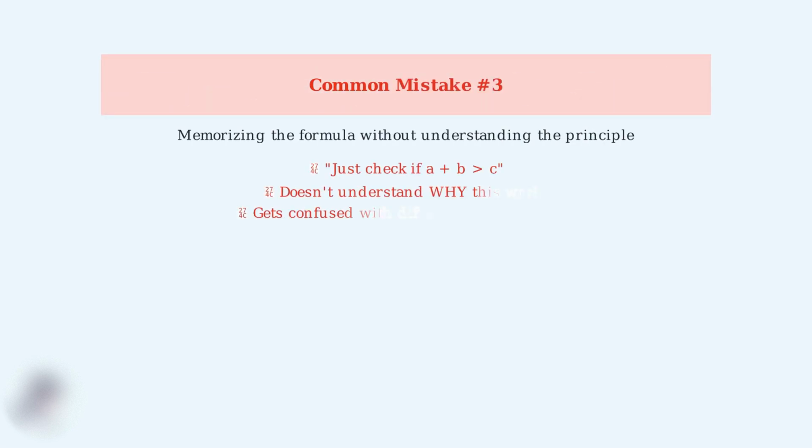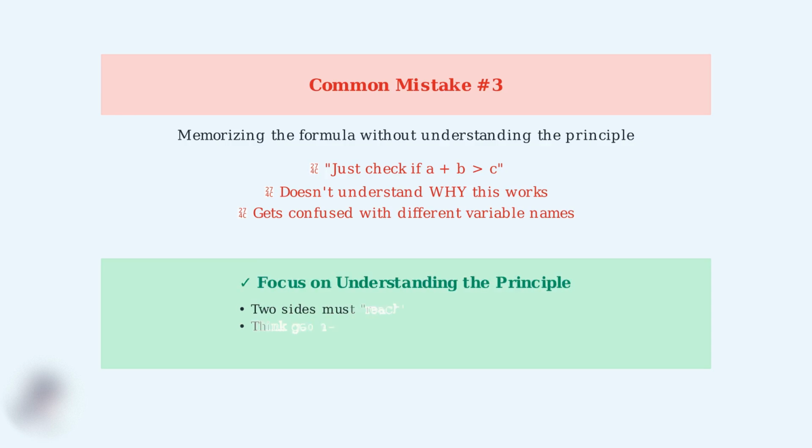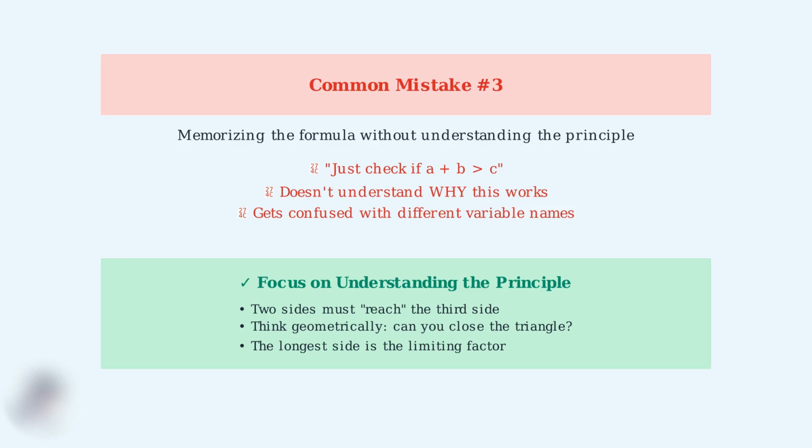The third major mistake is memorizing the formula without understanding the underlying geometric principle. This leads to confusion when problems are presented differently or when deeper reasoning is required. Instead of just memorizing, focus on understanding the geometric principle. Visualize whether two sides can actually reach and connect to form the third side of a triangle.